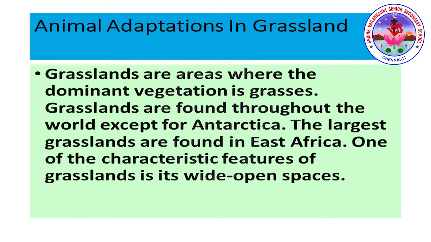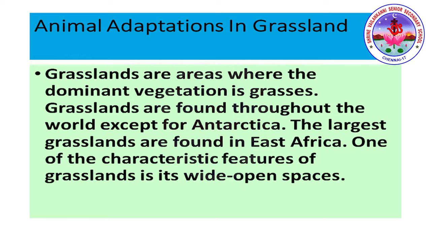Next we are going to discuss animal adaptation in grassland. Grasslands are areas where the dominant vegetation is grasses. Grasslands are found throughout the world except for Antarctica, because Antarctica is surrounded with ice. The largest grasslands are found in East Africa. One of the characteristic features of grassland is wide open space.